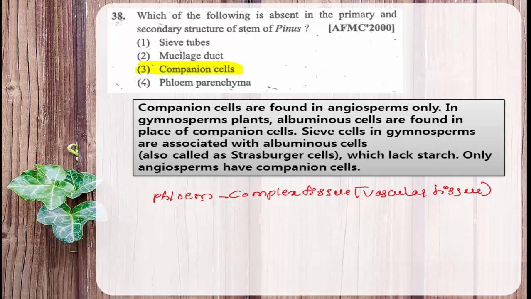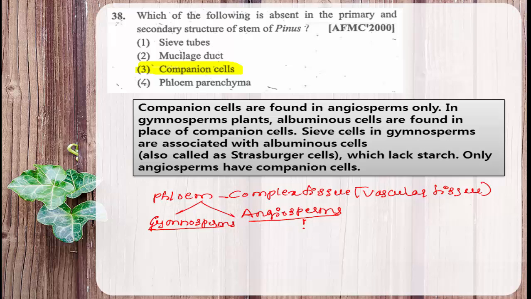The xylem and phloem are present in both gymnosperms and angiosperms.